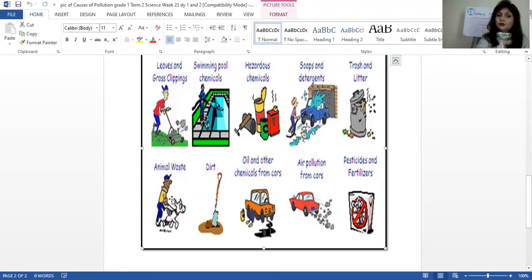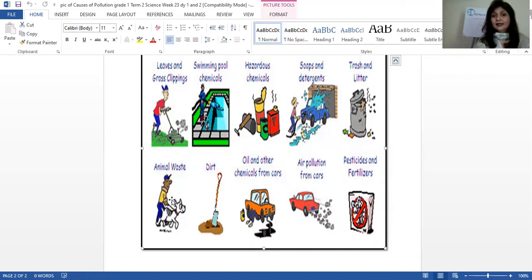Another cause of pollution is animal waste. What is animal waste? When they poo on the floor, on the ground, that of course causes pollution, because animals don't know where to go and poo, right? So they also cause pollution. In the same way, the dirt that is there on the land.